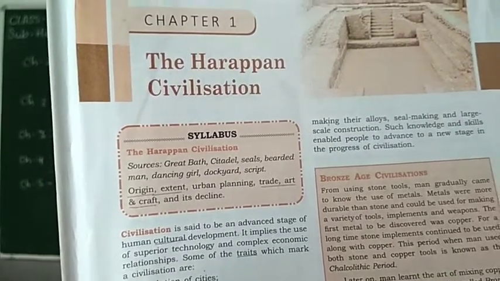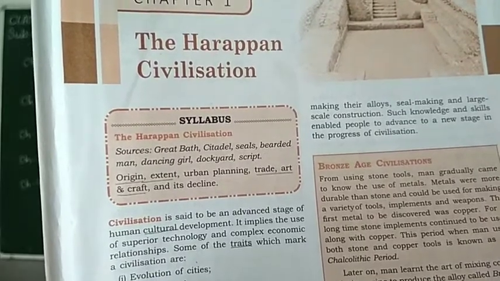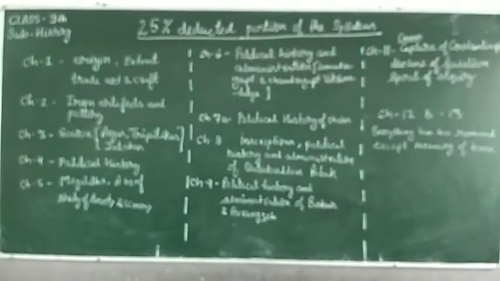You can mark these things in your books too.